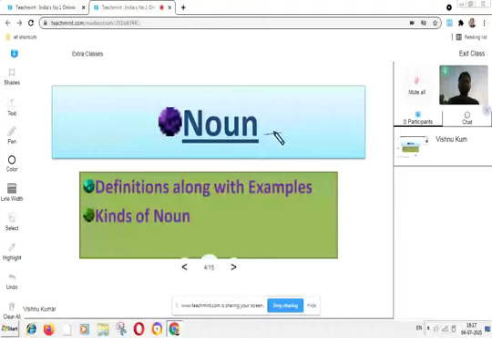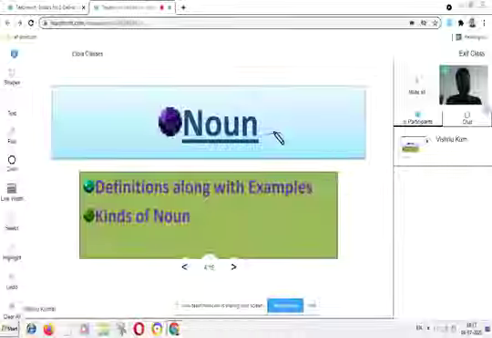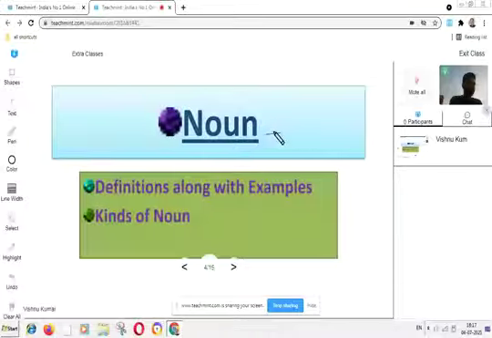Suppose we are talking about Taj. Taj Mahal is situated in Agra and it is known as Taj. So the specific name of that monument is Taj, and that will also be a noun.